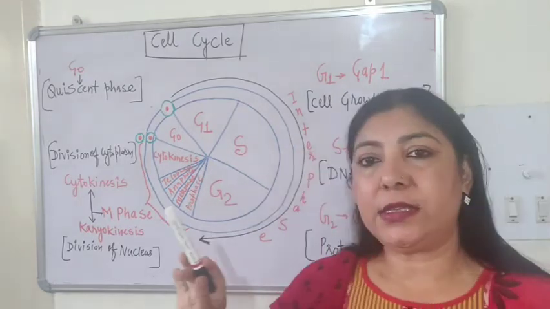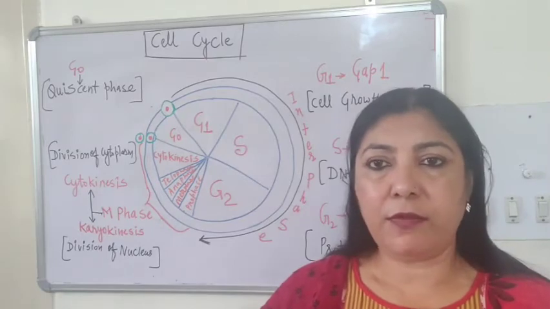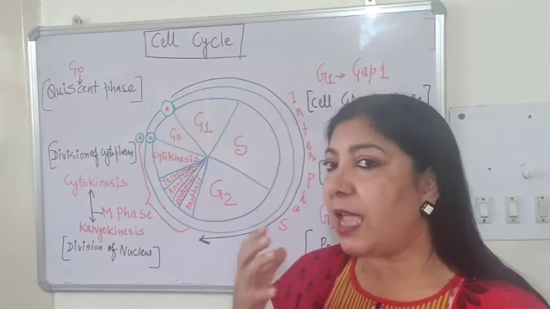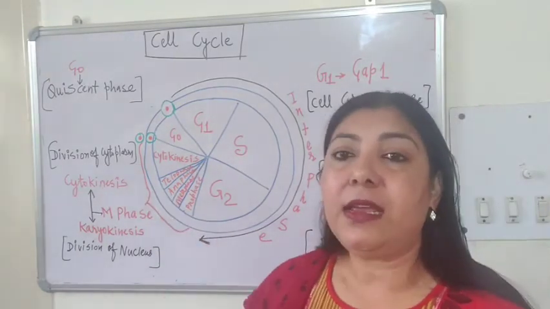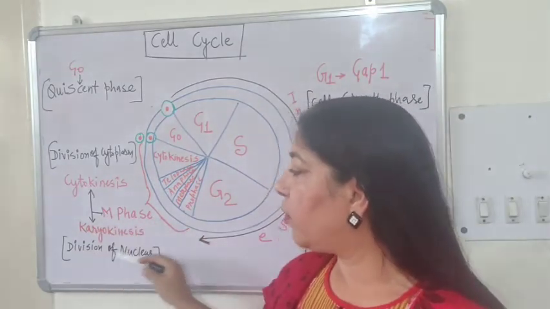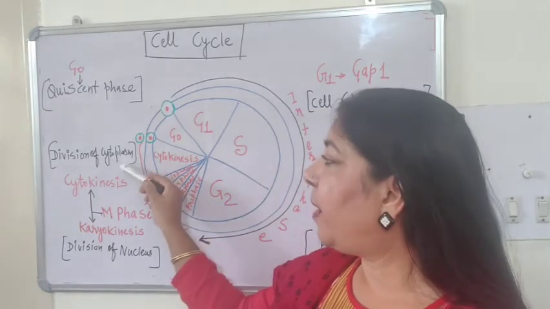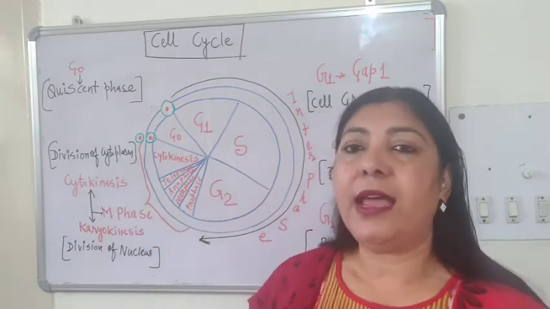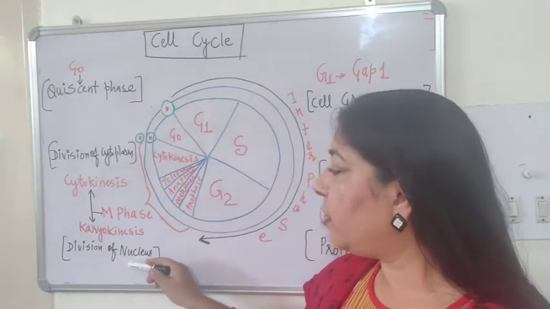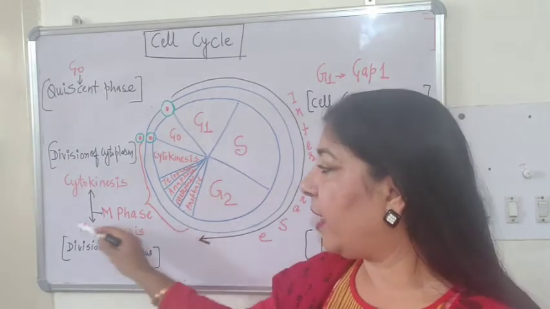Now after the interphase is complete, the cell is totally prepared for division. So then comes the M phase. This M phase again is divided into two parts. The first part is called karyokinesis and the second part is called cytokinesis. Karyon, you know, nucleus. So it is the division of the nucleus. Nucleus divides. That is karyokinesis.